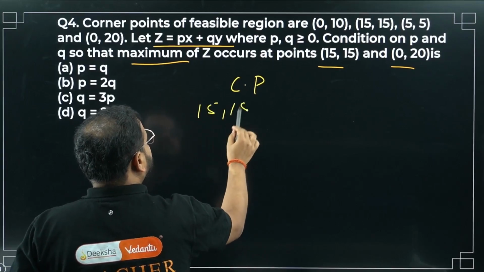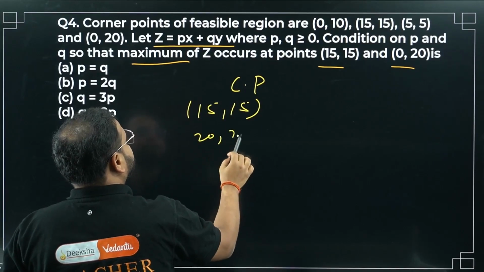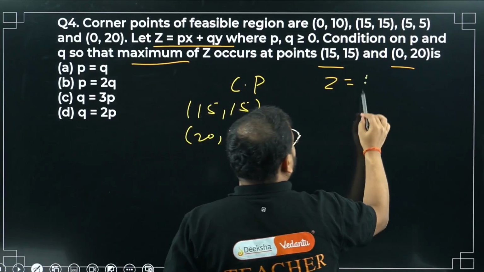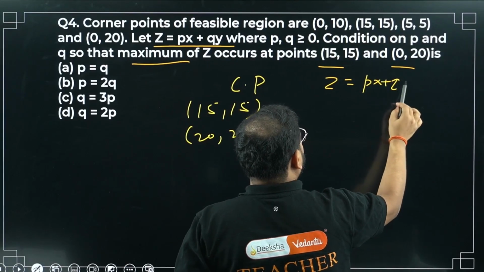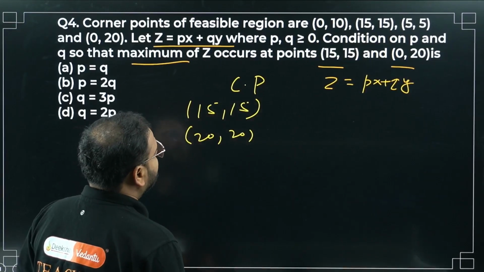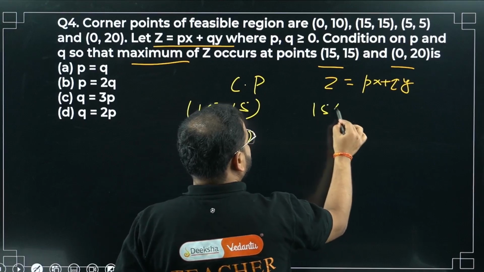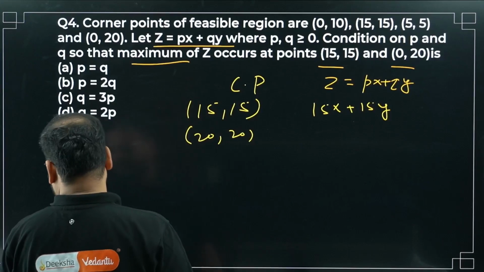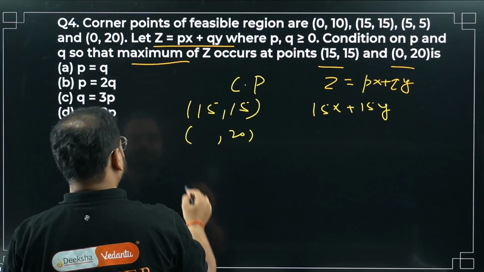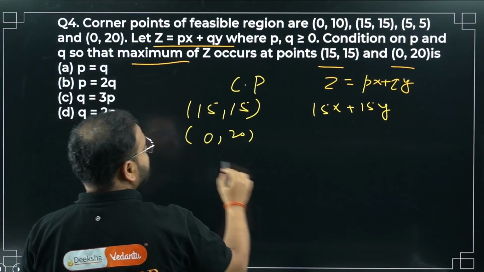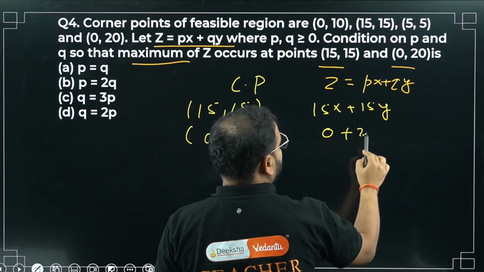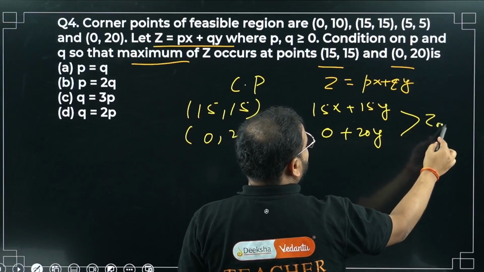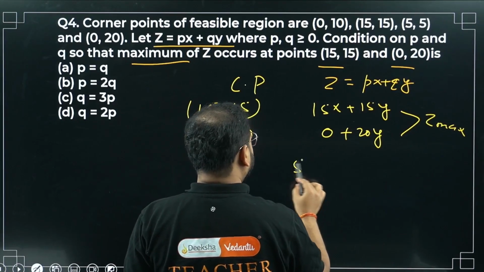15, 15, the first one. What is this going to be? Z value is simply Px plus Qy. So 15x plus 15y. And how much is this? Okay, it's 0, 20, not 20, 20. My mistake. So I get simply here 0 and 20y. These two both are Z max only, so equate them.